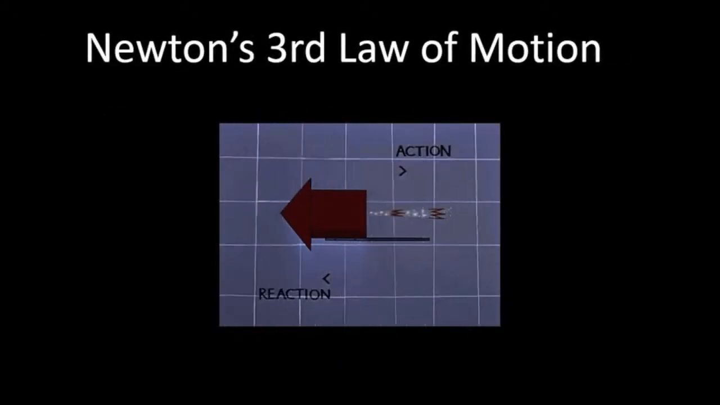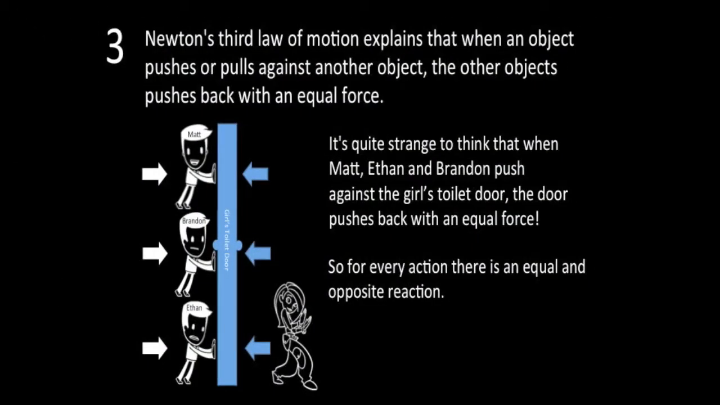Newton's third law of motion explains that when an object pushes or pulls against another object, the other object pushes back with an equal force. So to every action there's an equal and opposite reaction. It's quite strange to think that when you push against the wall, it pushes back with an equal force. Again, Isaac Newton's mind is very strange.